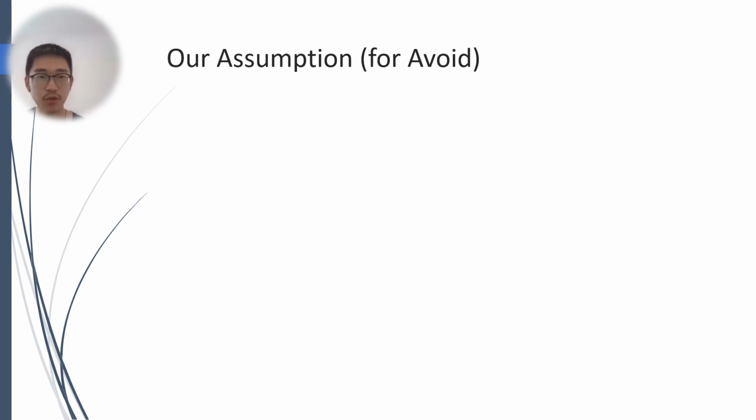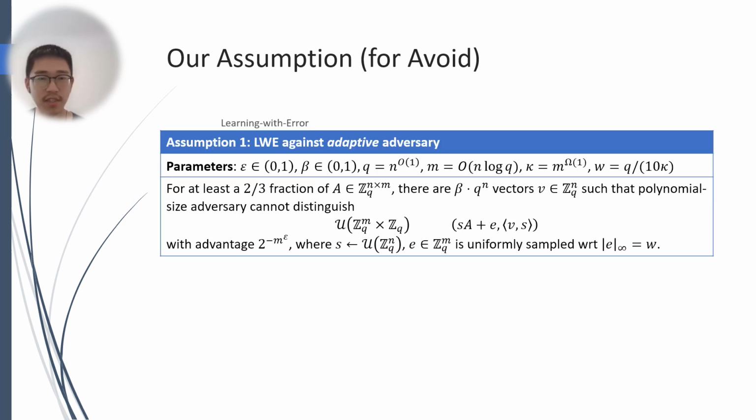Now we move on to discuss more formally our assumptions for the hardness results. Notice that we will have two sets of assumptions, one for range avoidance and one for remote point, and they will give incomparable hardness results, but here we'll only talk about range avoidance. The first assumption we need is called LWE against adaptive adversaries. Suppose that epsilon and beta are constants, q and m are standard parameters for learning with errors, and w is some width bound.